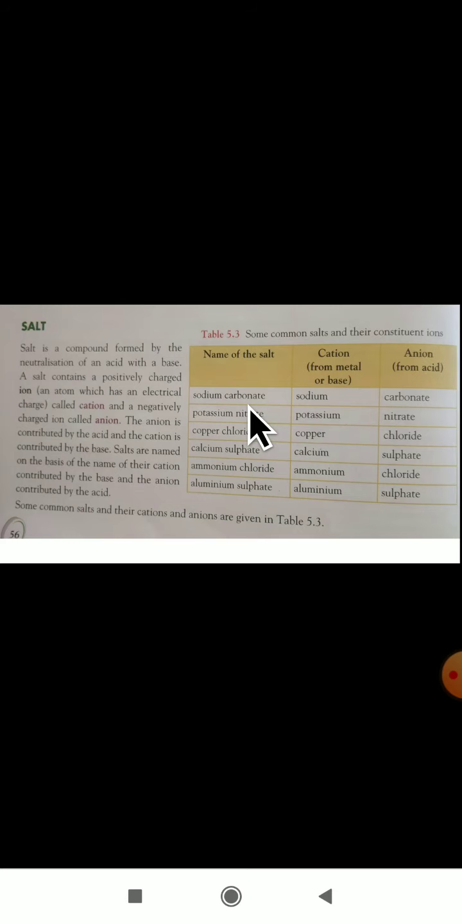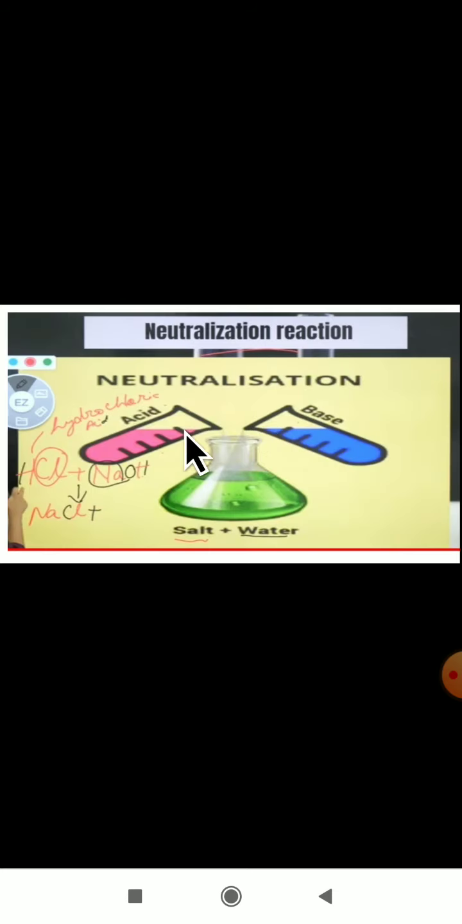When an acid mixes with a base, then what are we getting? We are getting salt plus water. Whatever reaction is taking place, we call it a neutralization reaction. Next we will see the preparation of a salt.